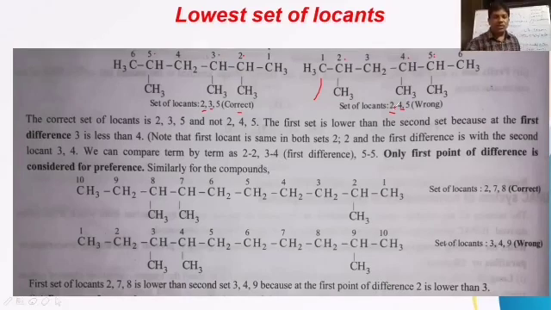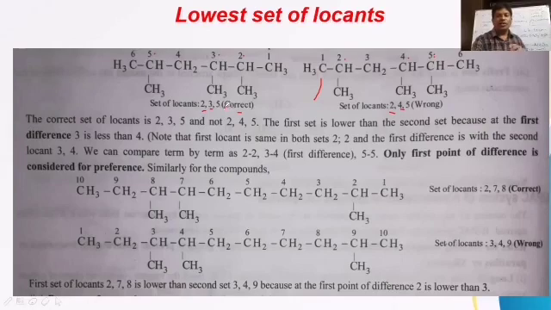And in some books, as I told, they take lowest sum of locants. If you take the sum, then 2 plus 3 is 5, 5 plus 5 is 10. The sum of all the locants is 10 here. If you take here, 2 plus 4 is 6, 6 plus 5 is 11. So we are getting 11 here. So in this case, the lowest sum is 10 here, and here the sum of the locants is 11. So which is the lowest sum here? That's why it is the only correct one.